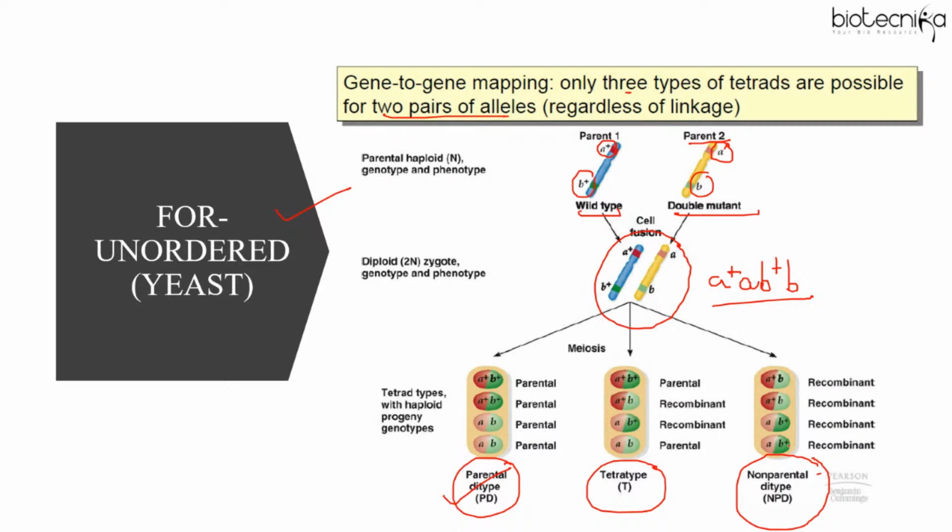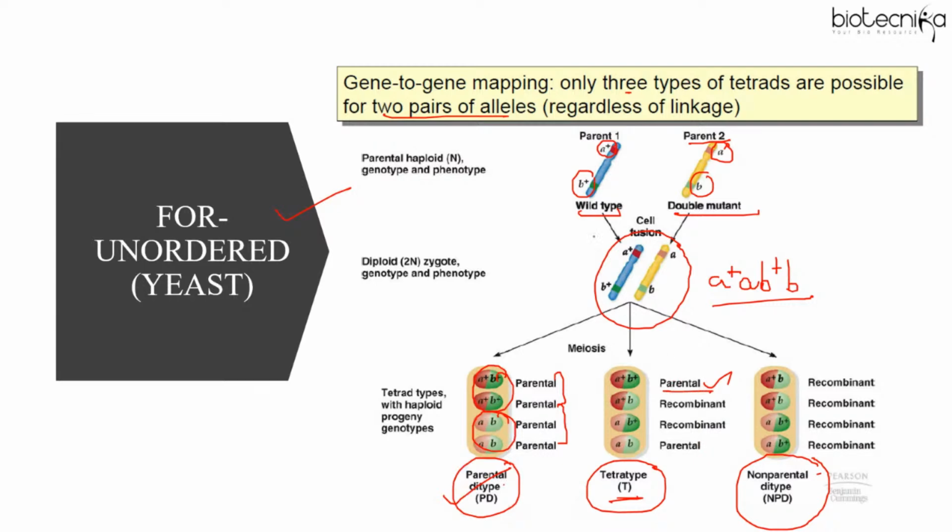Please note students, here I can only focus on the key points. We have a complete detail about the tetrad analysis, but since we are revising, we can revise the key points here. So parental ditype means that all four will be parental, where two will be of one type and two will be of another type. However, in tetratype, you have all four different.